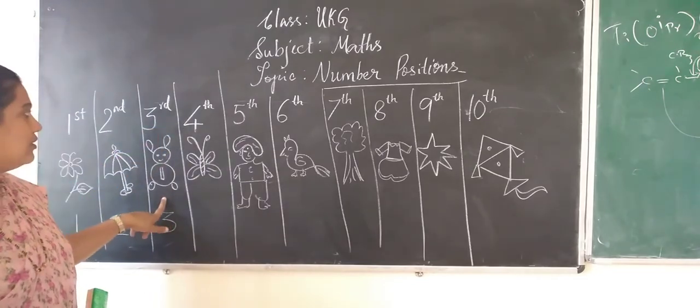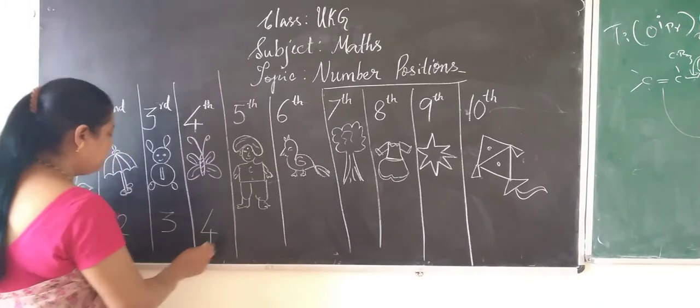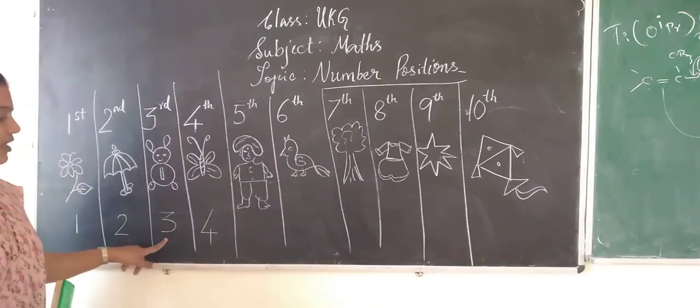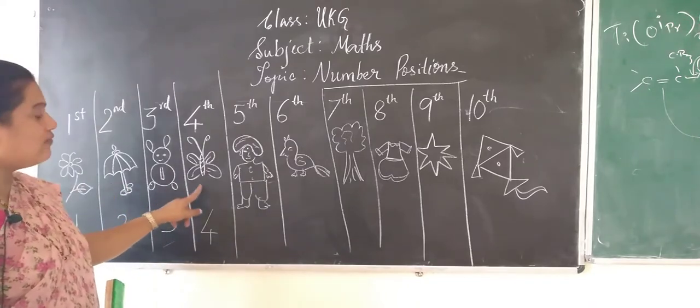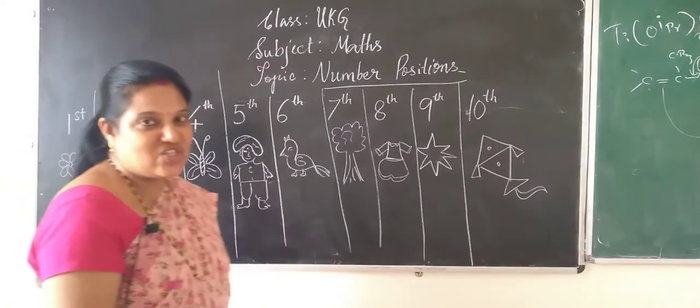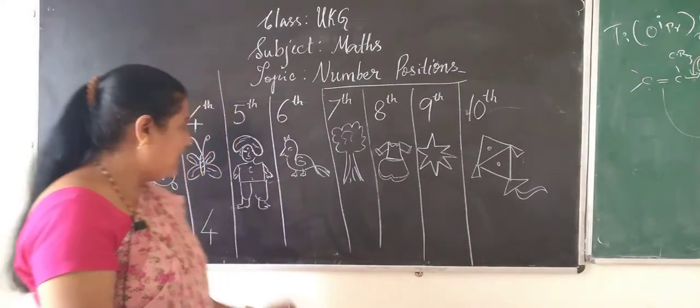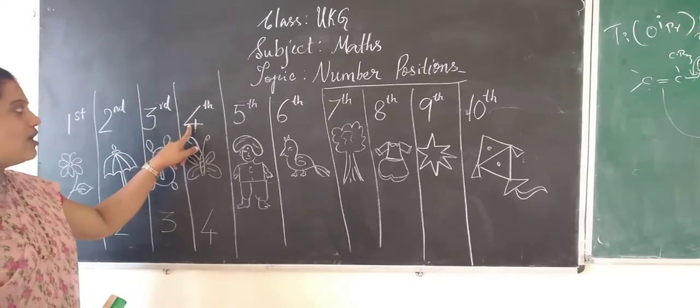Now which is in the fourth place, children? See here, 1, 2, 3, 4. First, second, third, and fourth position. You can find the picture of a butterfly. This is a butterfly, so this is in the fourth position.